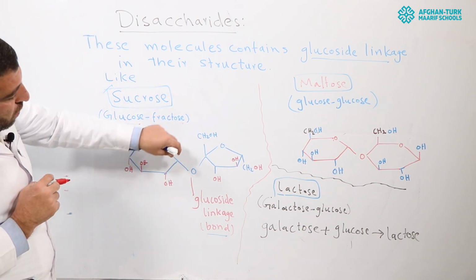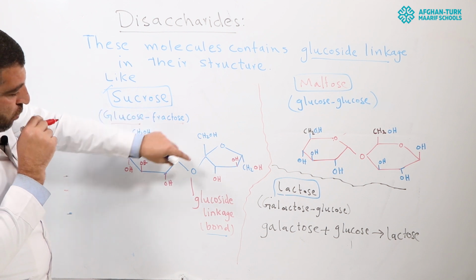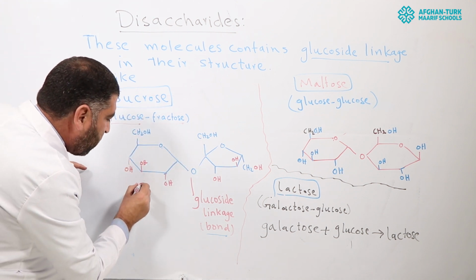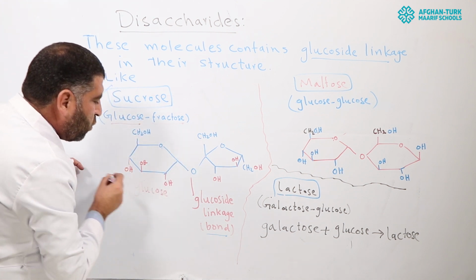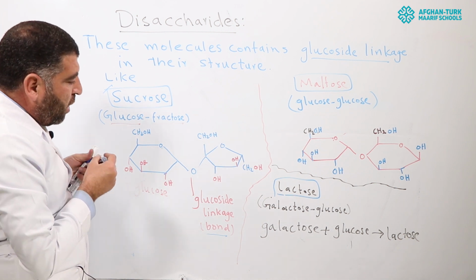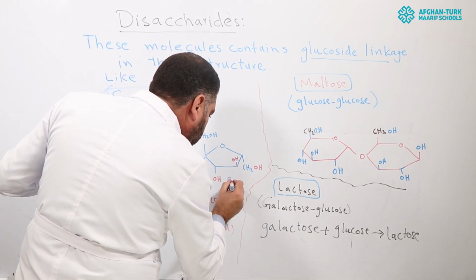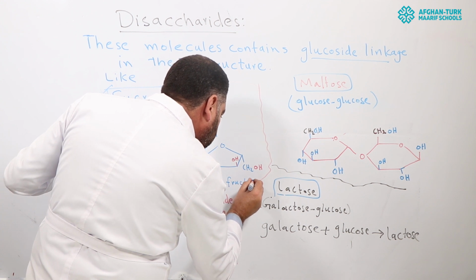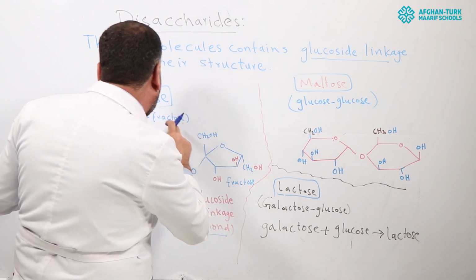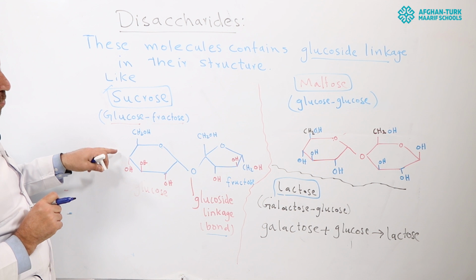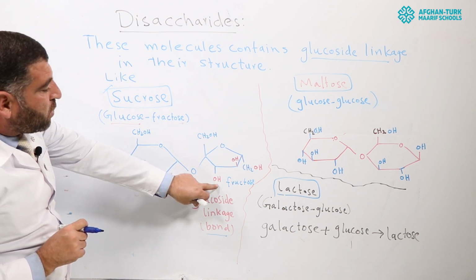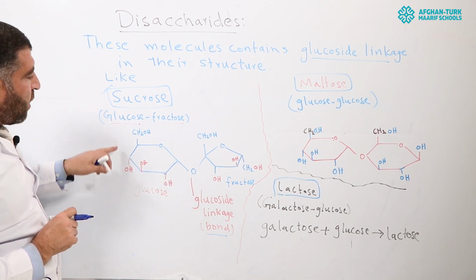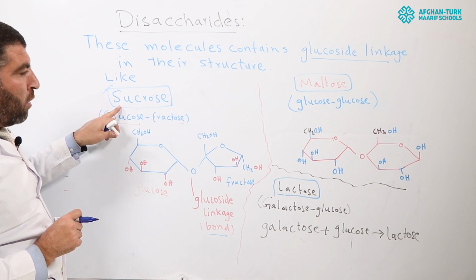So glucose molecule combined with fructose molecule to produce a disaccharide molecule, that is sucrose molecule.